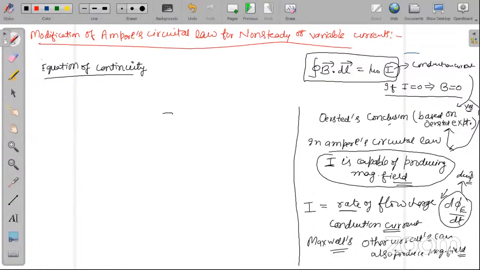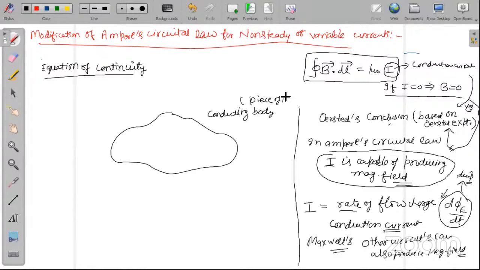So suppose this is a conducting body, maybe a piece of iron. You can assume it is a piece of iron. It is a three-dimensional body.